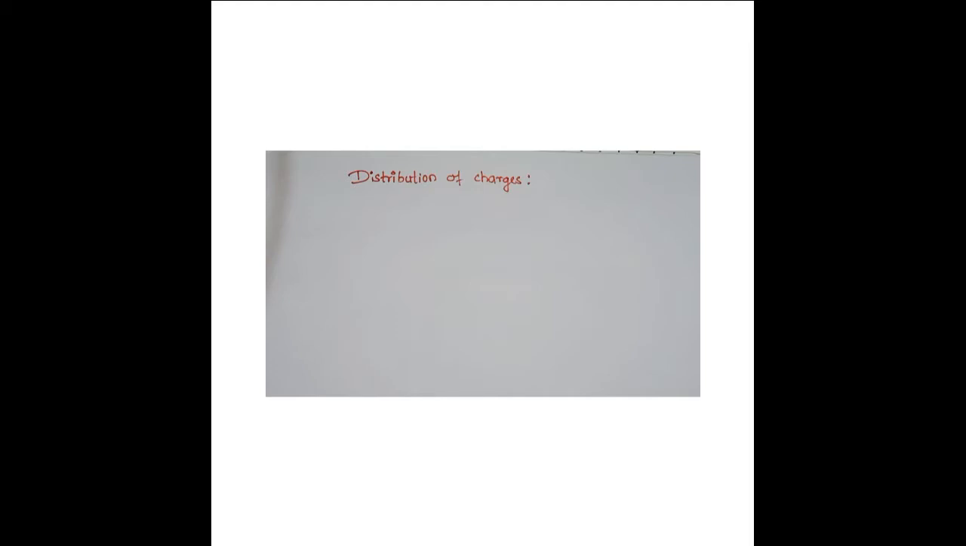So here another such topic is distribution of charges, or you can say continuous distribution of charge. See, up till now we were considering charge as a point charge. Means if a charge is concentrated and kept at one place, then that was called a point charge. Yes, the size was very small and we were taking it to be a point charge.